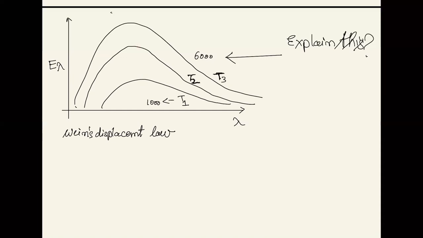He said that this lambda max is varying with temperature, and this lambda max is inversely proportional to the temperature of the black body, and he proposed that lambda max times T is equal to some constant, and he named that constant on his own name as Wien's constant.